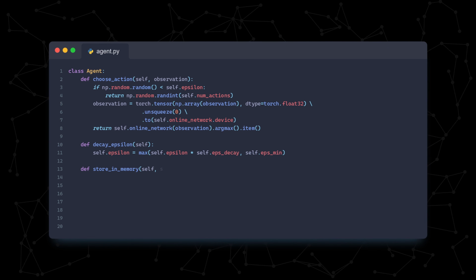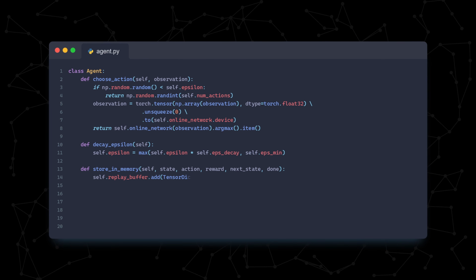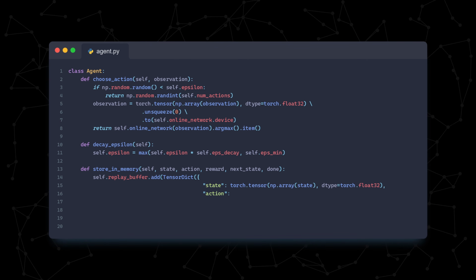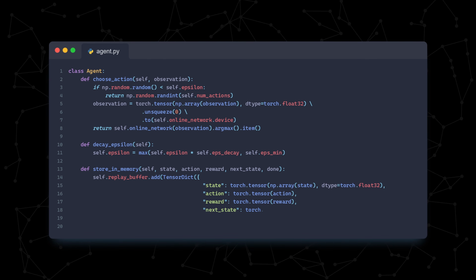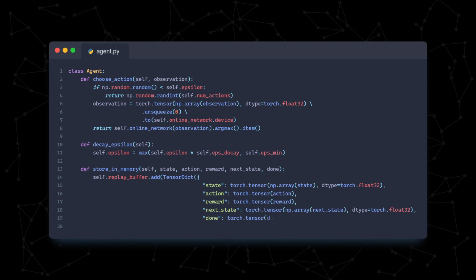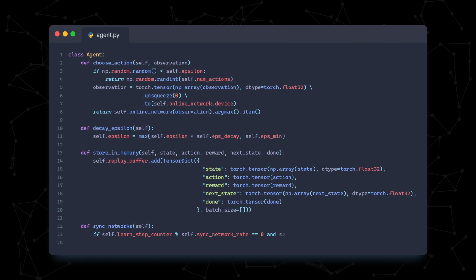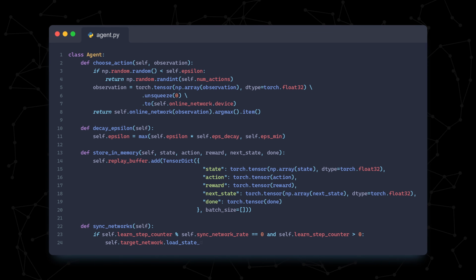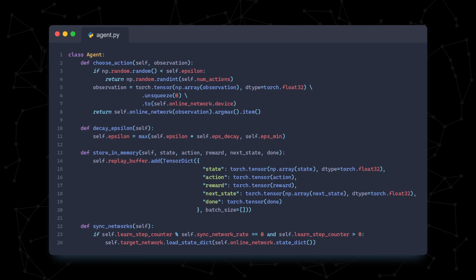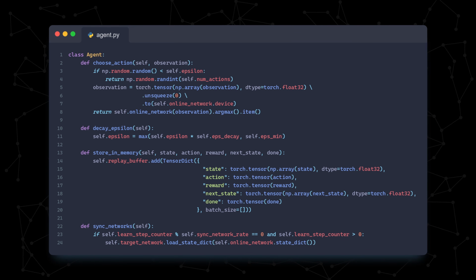The store in memory function takes in the tensors that we want to put into our replay buffer, organizes them in a dictionary, and adds them to the buffer. The sync networks function checks if enough learning steps have passed, and if so, it'll copy over the weights of the online network to the target network.